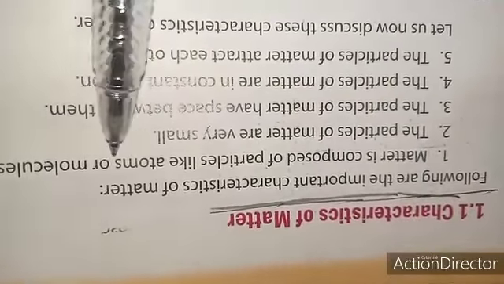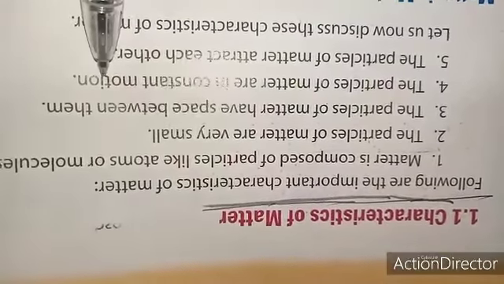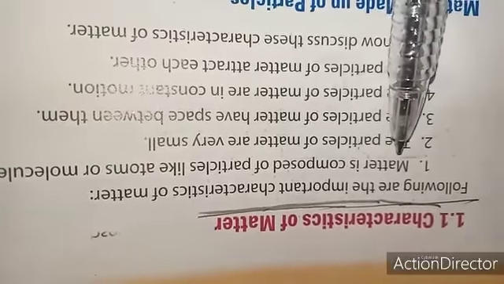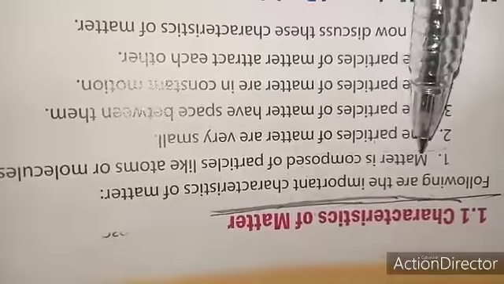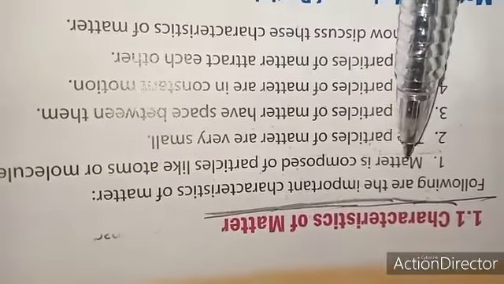Number 1, matter is composed of particles like atoms or molecules. Second, the particles of matter are very small. Third, the particles of matter have space between them. Fourth, the particles of matter are in constant motion. And fifth, the particles of matter attract each other. Now I am going to tell you one by one in detail with explanation.